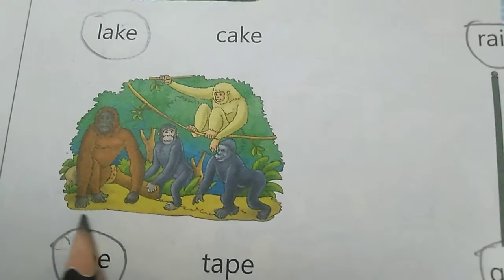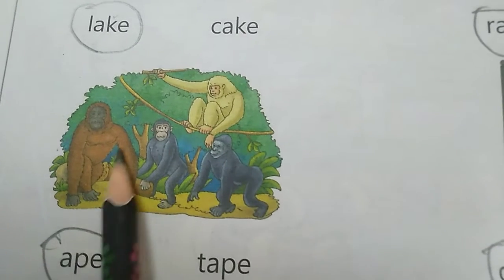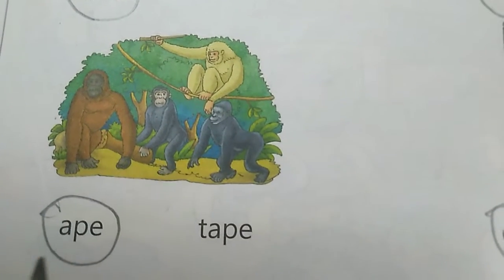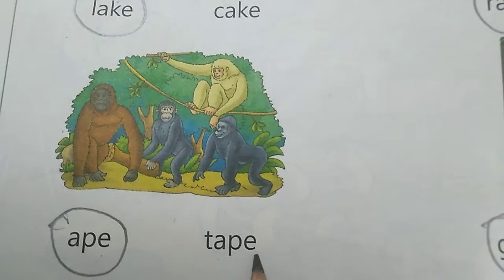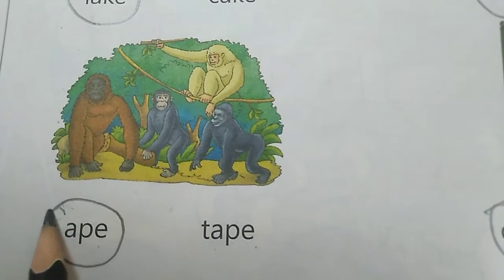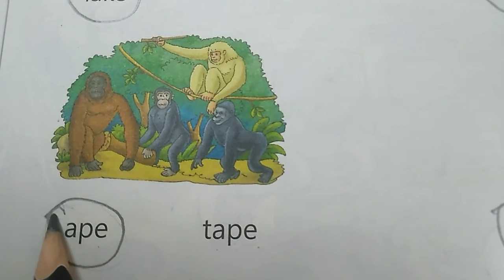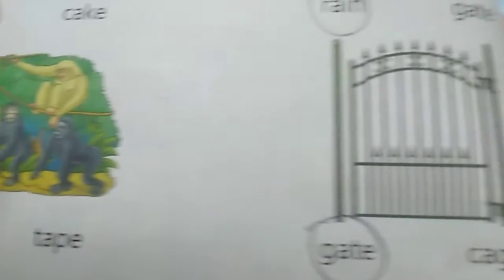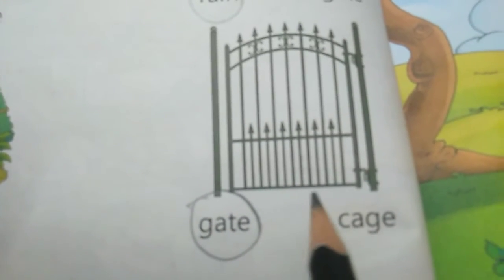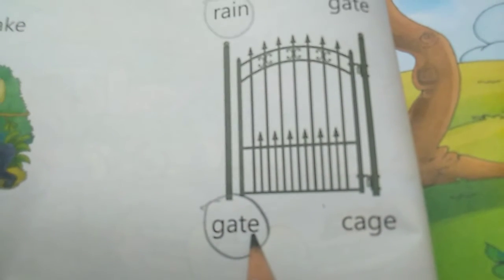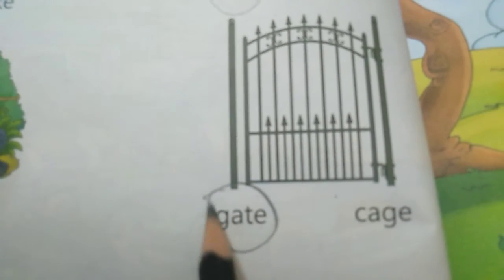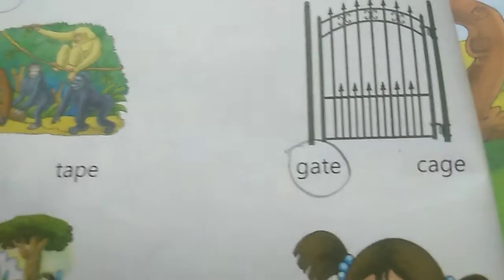Next is, see, monkeys, ape. APE, ape. TAPE, tape. So the correct answer is APE, ape. Circle this one. This is a picture of a gate. GATE, gate. Circle GATE, gate.